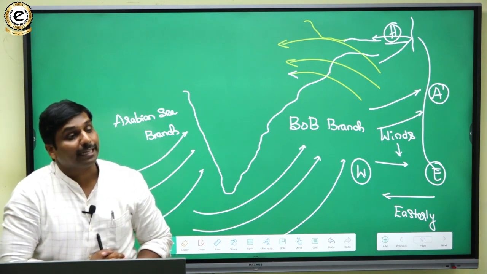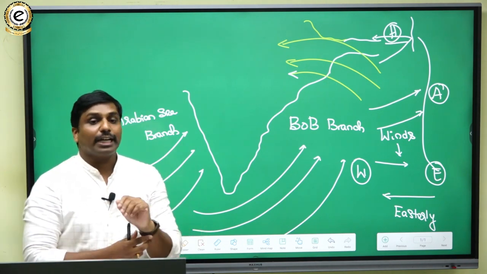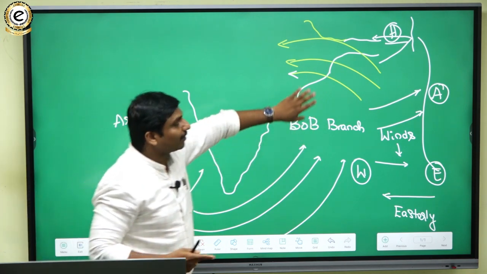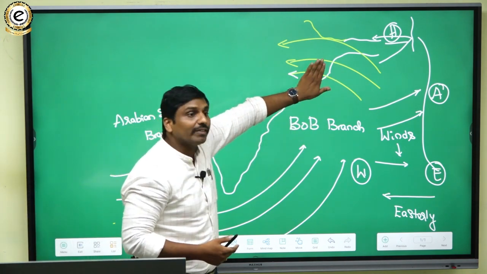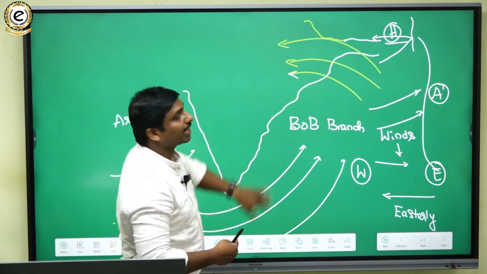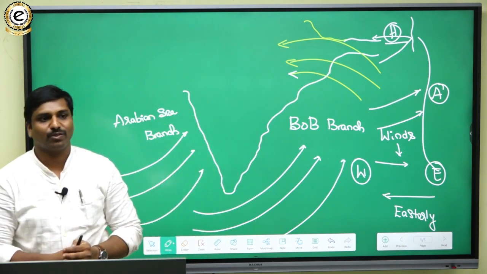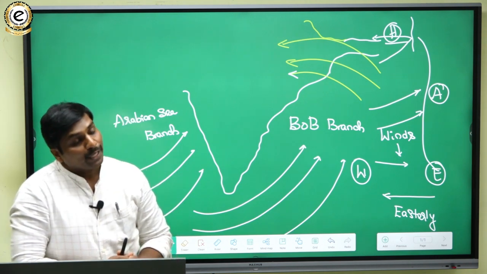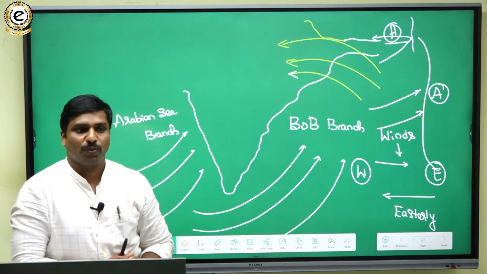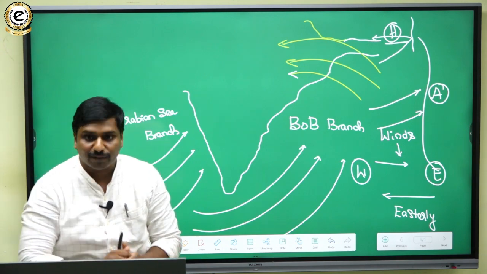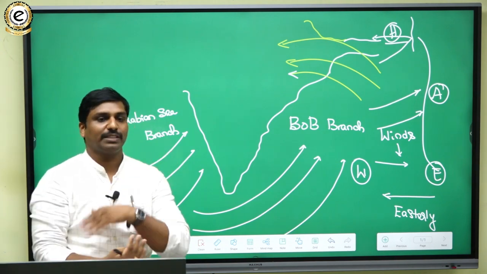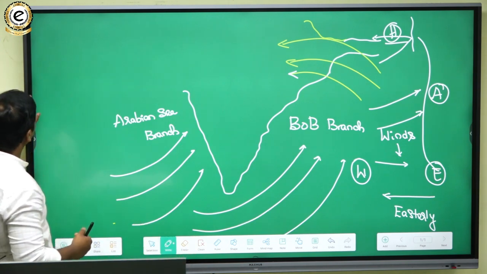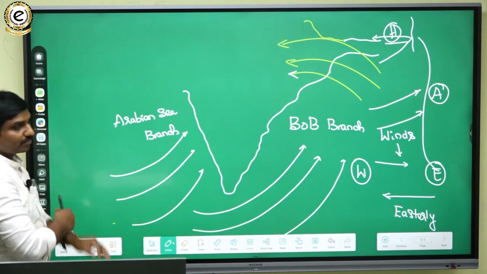So you have to say that due to the origin and the direction of the monsoons in this particular region, as they are entering from the east direction, they are called easterly winds. That's how you have to say it. In this question you have to use the map also. You have to use the Indian map and explain how the winds are moving. That is one important thing in this question.